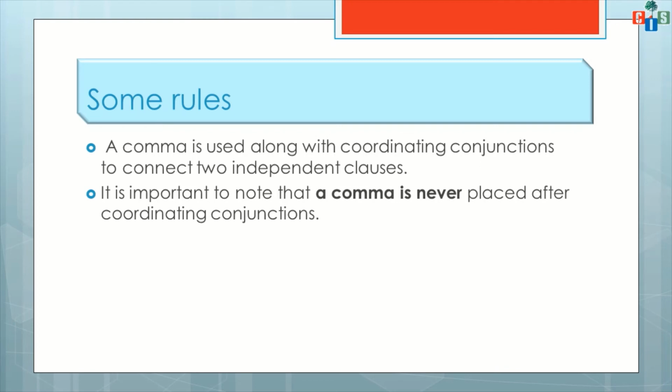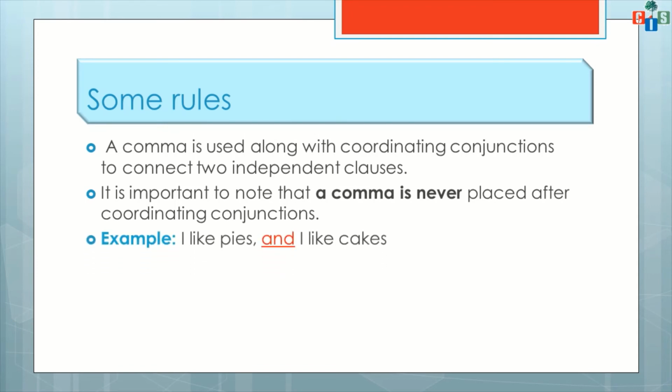It will always come before it. So when we are connecting two independent clauses, before that coordinating conjunction we have to put a comma, not after it. This you have to remember.